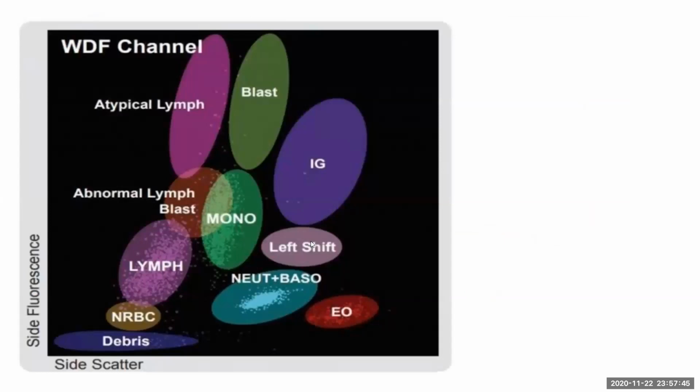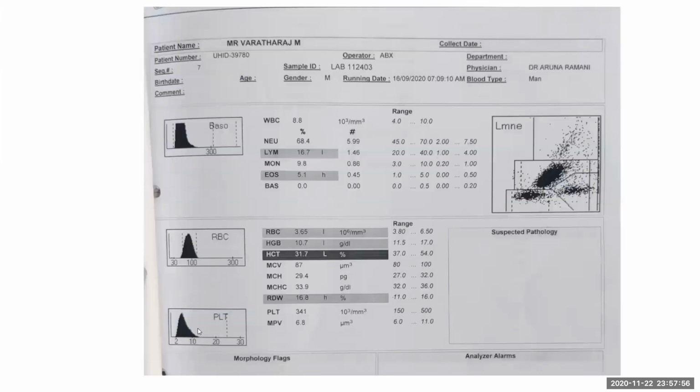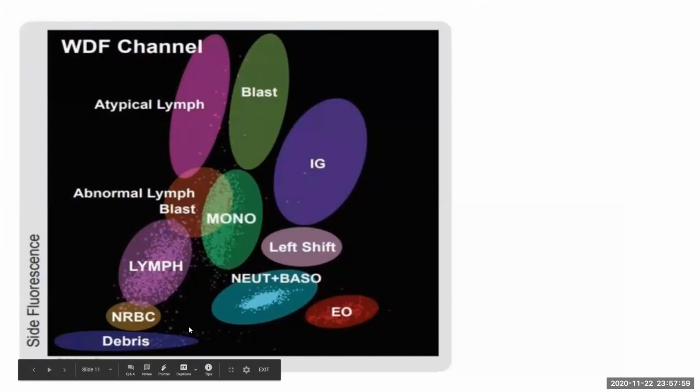Another thing is the scatter plot. This is usually used only for WBCs. This depends on the size and the granularity. As we all know, neutrophils and basophils have more granularity. This is the x-axis. X-axis denotes the granularity. So neutrophils, basophils, and monocytes which are granular will be on the far right. The y-axis denotes the fluorescence, in the sense the size of the WBCs. As we all know, the atypical lymphocytes and lymphoblasts will be higher in volume, so they will come in the top corner. Using this, it is not precise, but we can identify some hematological malignancies.